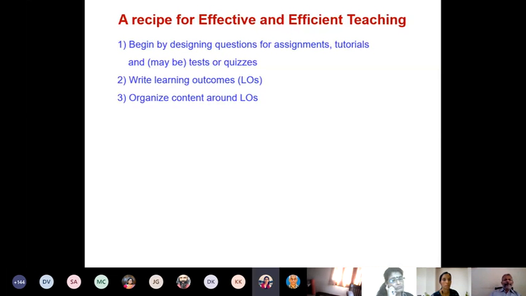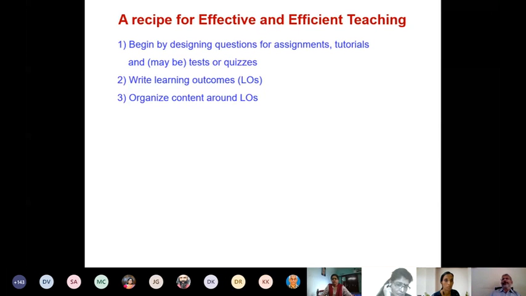Now you are going to organize all your teaching around learning outcomes. So when you go to the class, you will write the learning outcome for the class. There may be more than one learning outcome for a class. It can happen. So you write the first learning outcome, and then you complete the discussion of that. Then you write the next learning outcome, and then you complete the discussion, right? That is the way you are going to teach. This is called organizing content around learning outcomes.